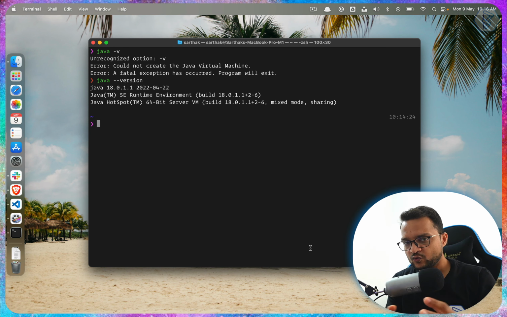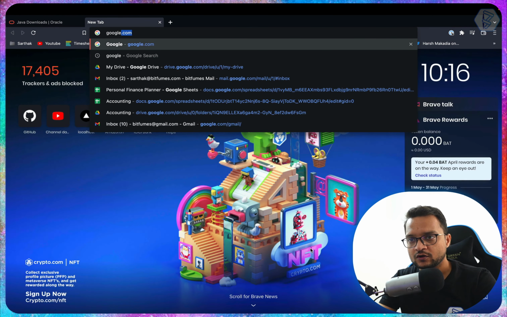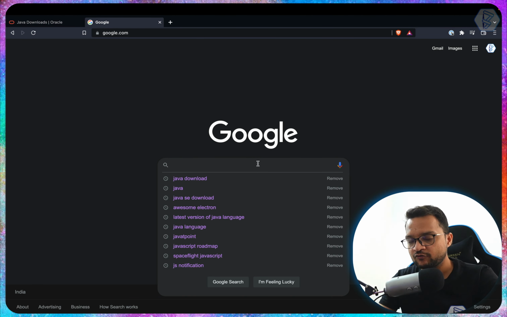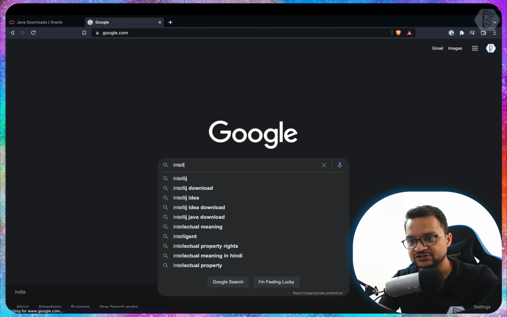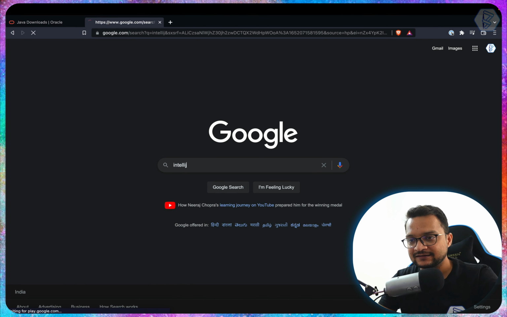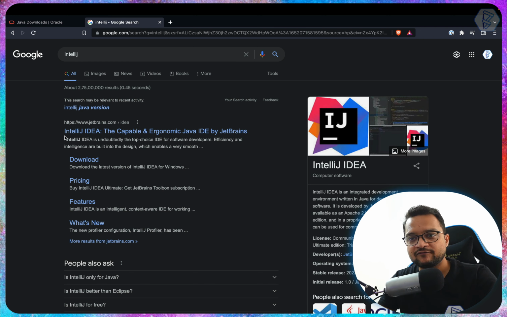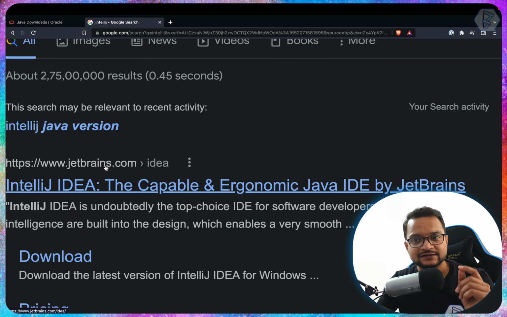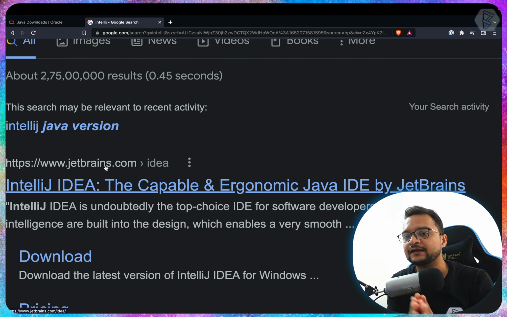To start with the IntelliJ IDE, we first need to have it on our system. Once again, let's go to Google and search for IntelliJ. It's IntelliJ, okay, and just hit enter, and you will find this first link called JetBrains.com. JetBrains is the company behind this IntelliJ IDE, which is a really awesome IDE.